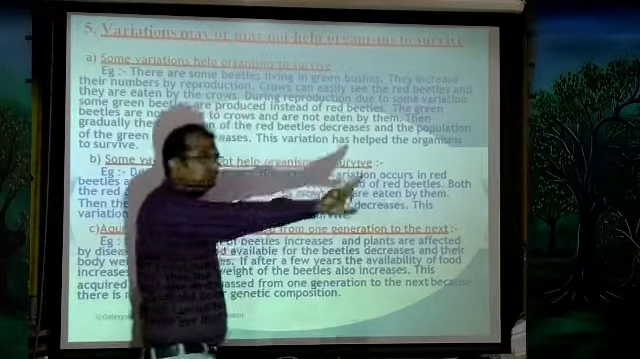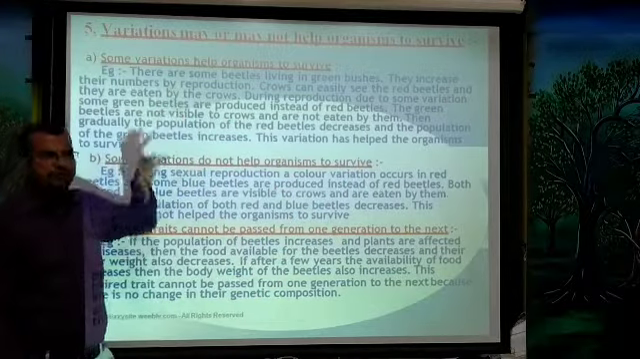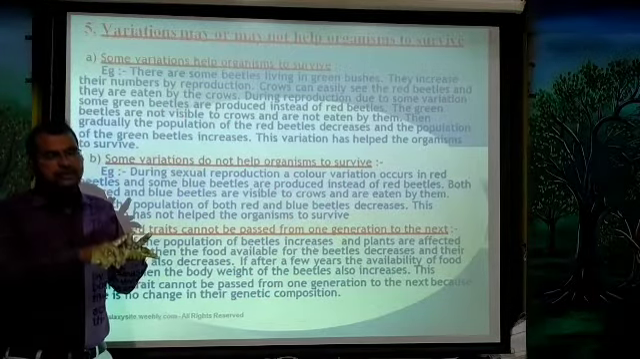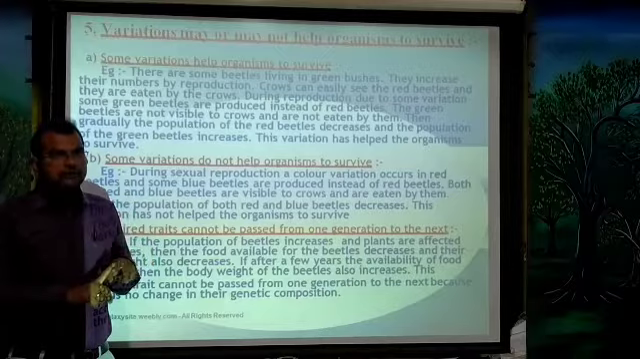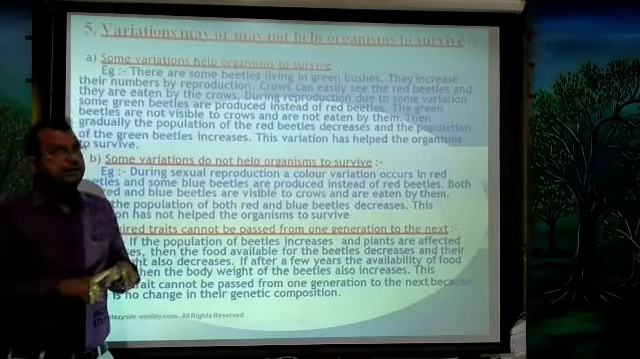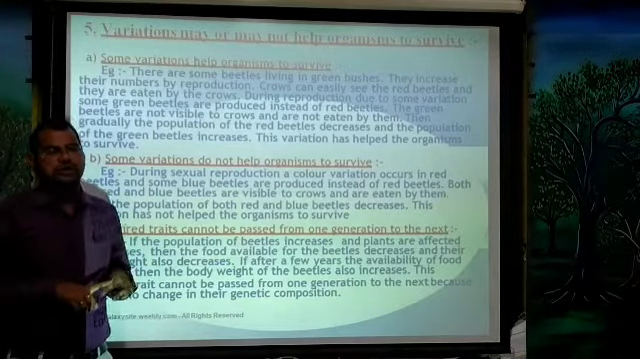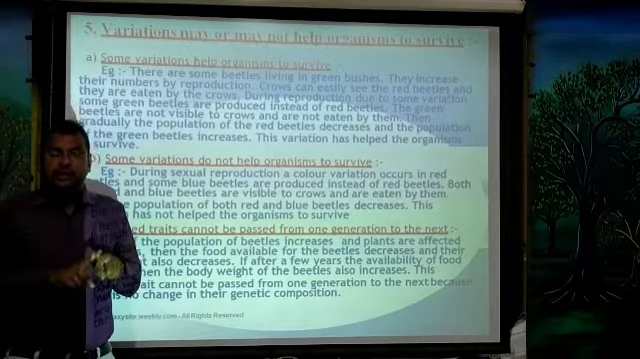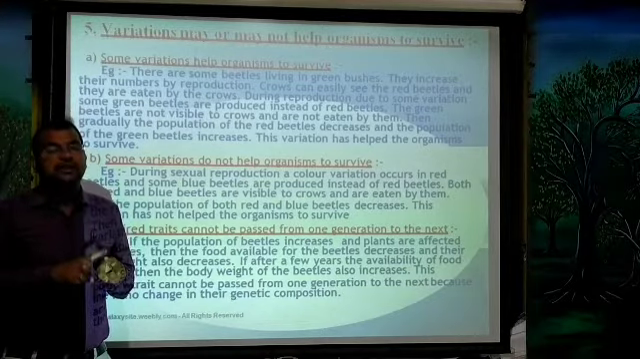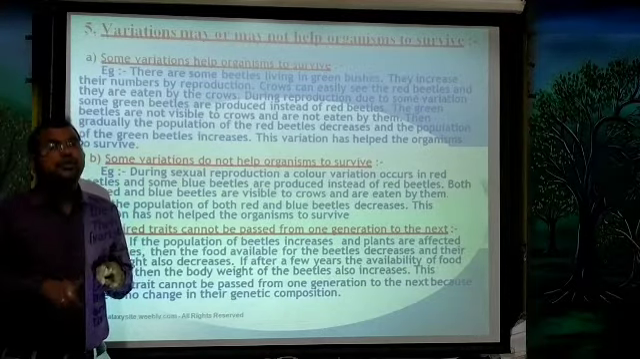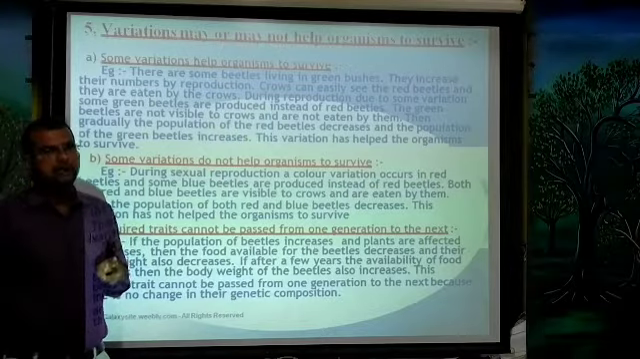instead of red beetles. In the first situation, green beetles are produced, so the green beetles survive. Now, in the second situation, what happens? Blue colored beetles are produced instead of red beetles.